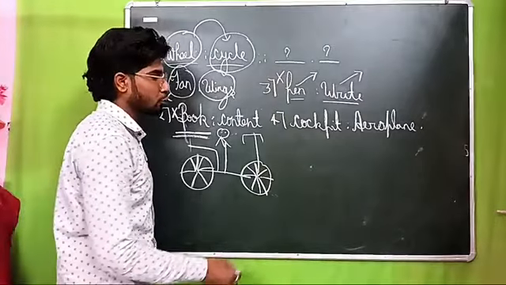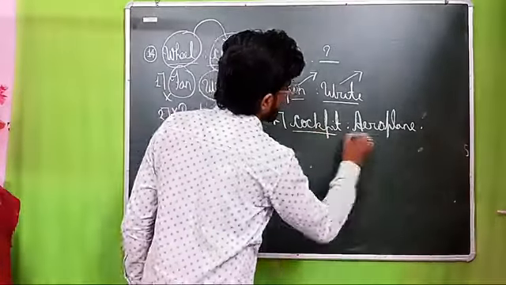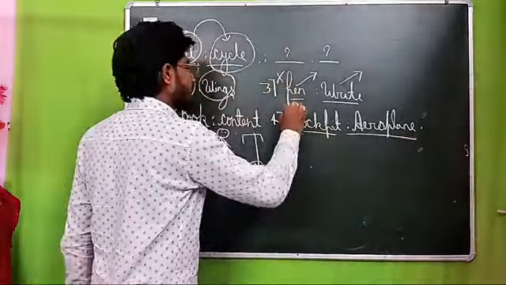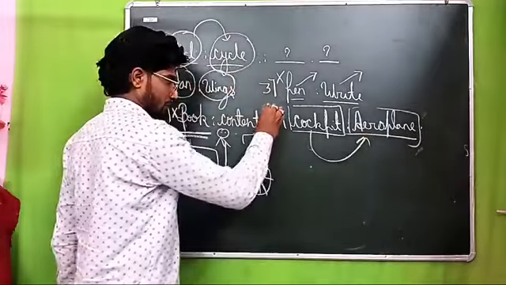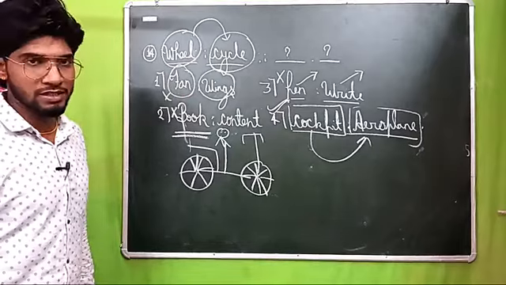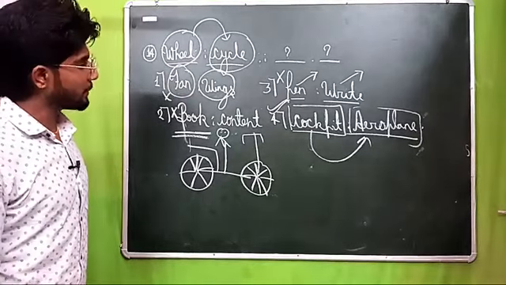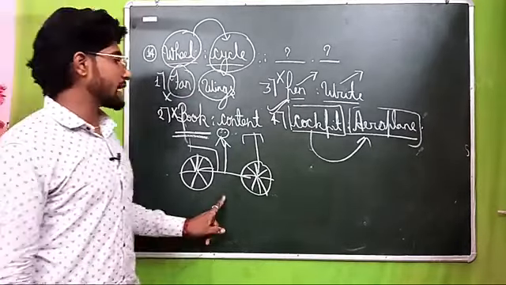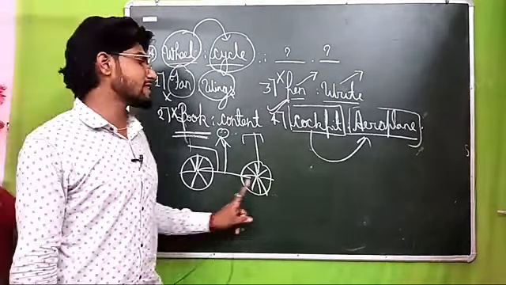Work on the fourth option. Cockpit and aeroplane. Cockpit is the part of aeroplane. That means the first word is the part of the second word. That's why this option will be right. Option number 4 is the right option, because wheel is the part of cycle, same as cockpit is the part of aeroplane.